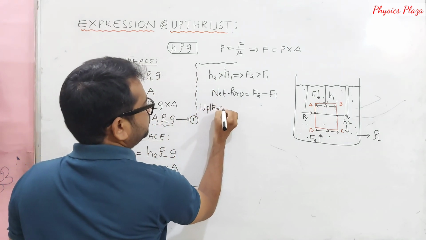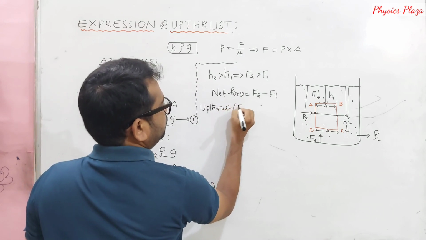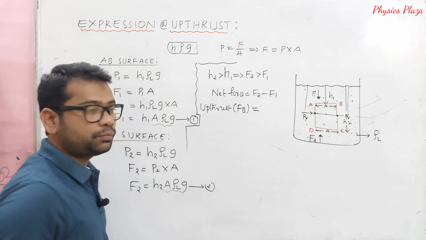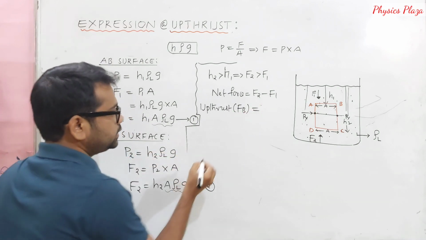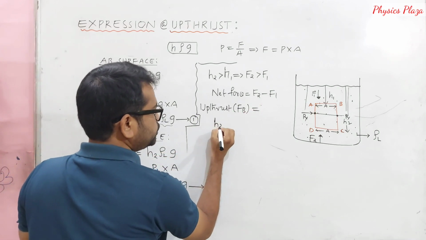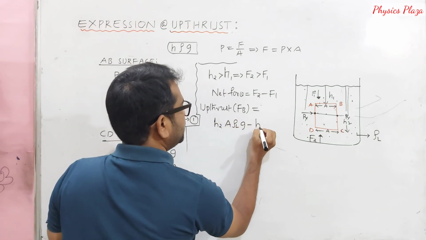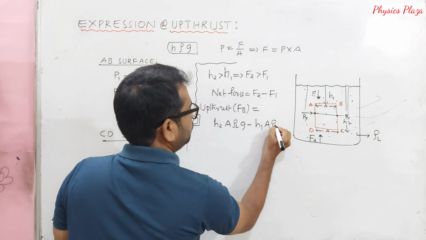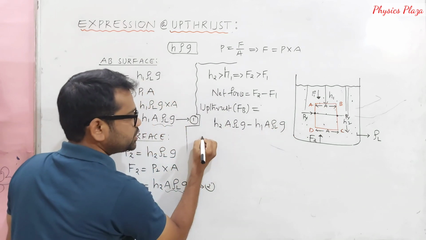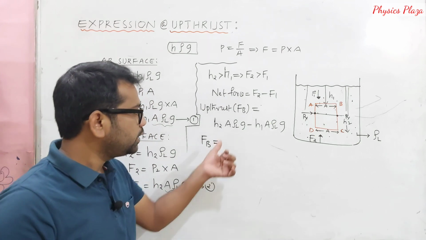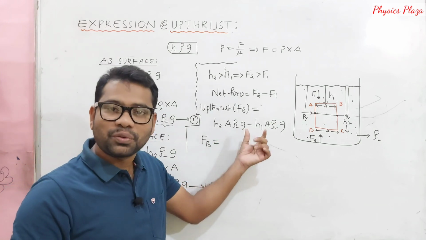So upthrust or buoyant force is equal to, how can we write, children, now? F2 is H2 A rho L G minus H1 A rho L G. From this, FB is equal to, can we take A rho L G as common? Of course we can.